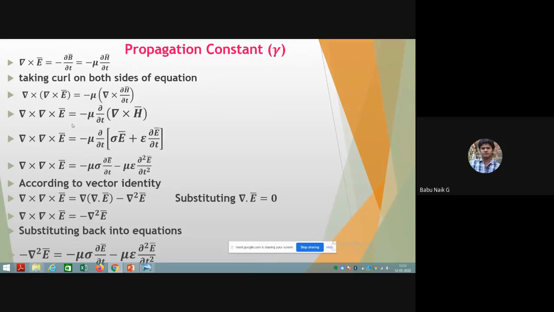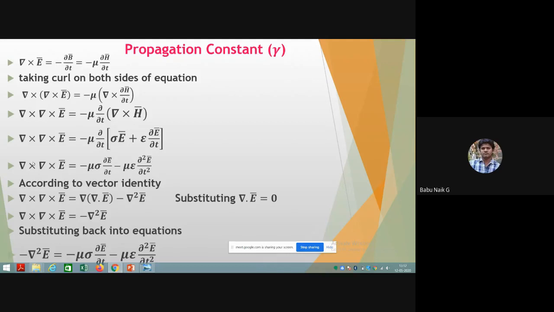Taking out the constant mu, del cross H bar is the second Maxwell equation: minus mu dou by dou t of sigma E bar plus epsilon dou E bar by dou t.